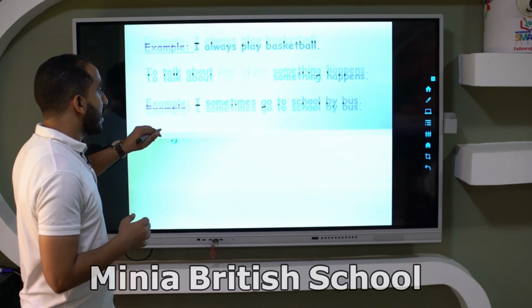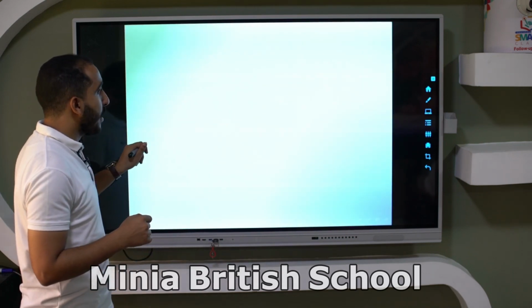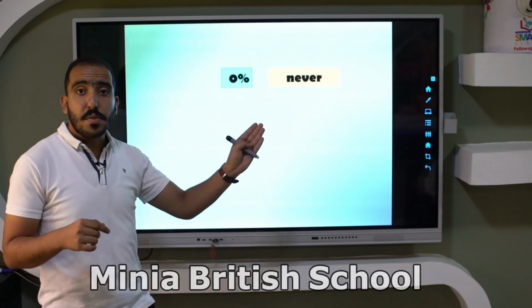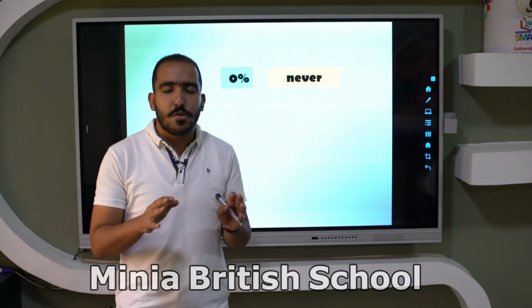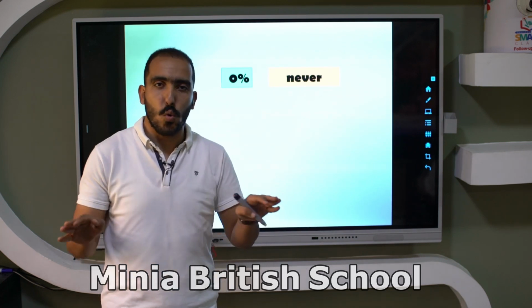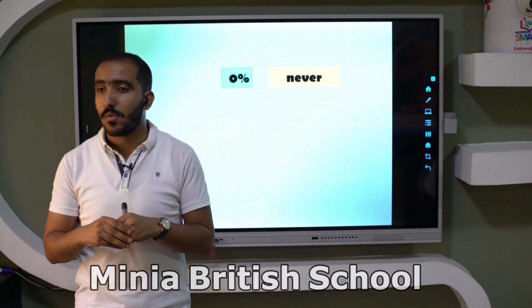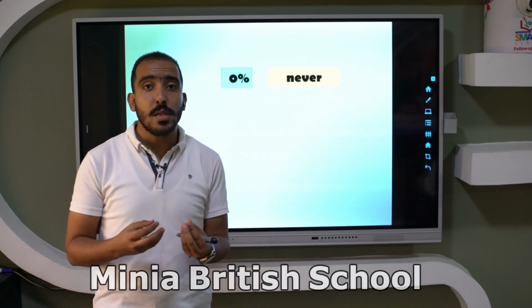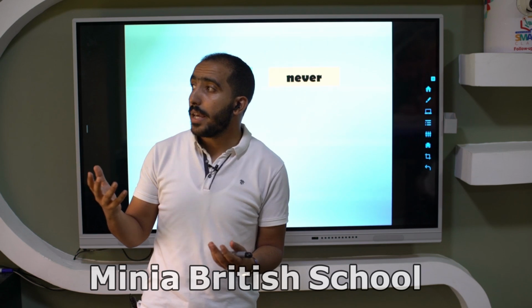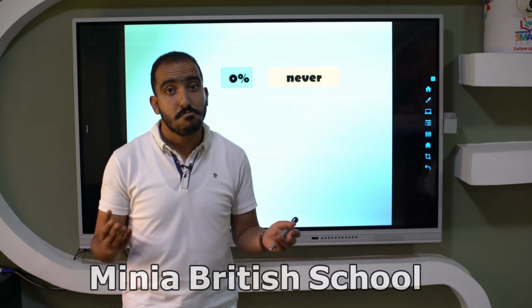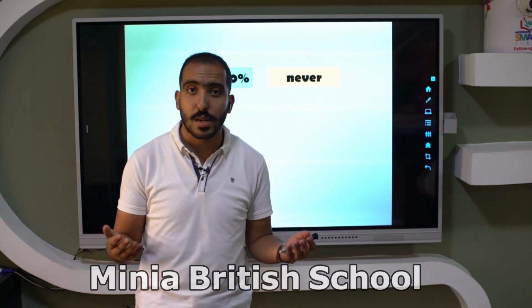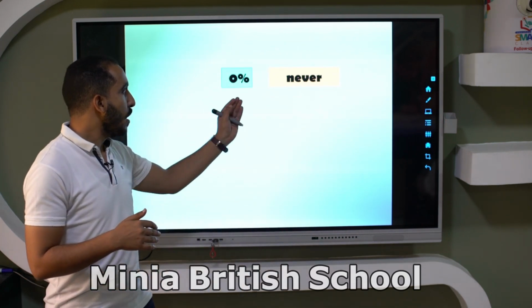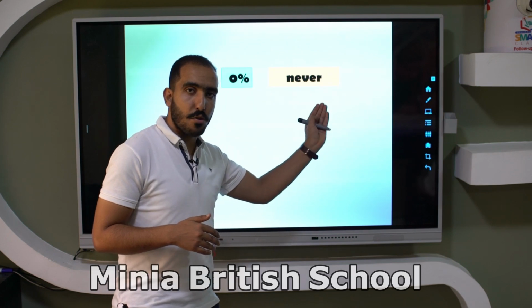Okay, now let's see the adverbs of frequency and how we use them. If there is something that never happens, it doesn't happen at all, like when I say the sun or the moon never comes in the sky in the morning. Okay, this never happens, right? So it doesn't happen at all. So we use the word never.